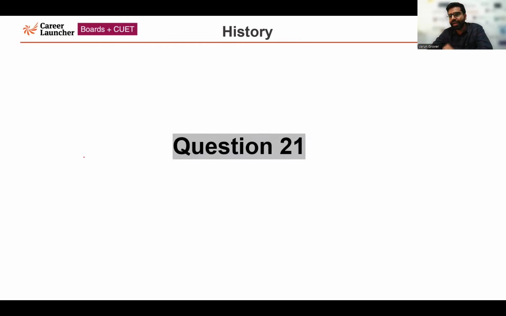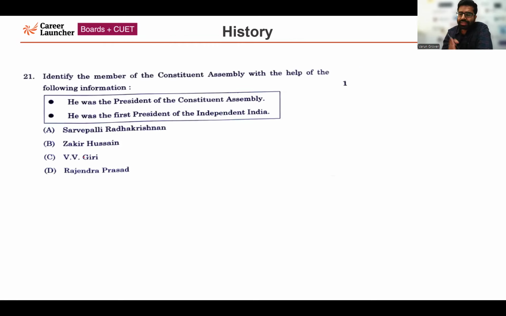Okay, student, one more question related to your MCQ section. Last question of section A. So we have to identify the member of the Constituent Assembly with the help of the following information. Important 2 points are given related to that leader. He was the president of the Constituent Assembly. Very importantly, he was the first president of our great country, independent India. The correct answer for this question is option number D, Rajendra Prasad. Rajendra Prasad was the president of the Constituent Assembly and he was our first president.